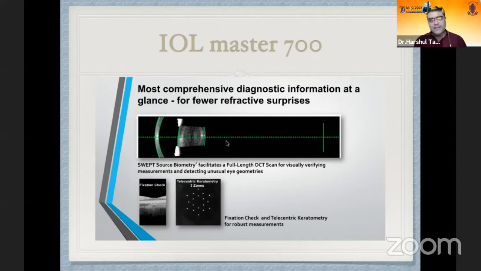If we see a depiction of this image, it allows identification of unusual features like lens tilt and decentration, which can contribute to suboptimal outcomes. Then the OCT image also allows us to check for the foveal fixation. If this fixation is not good, we can again take the measurements.